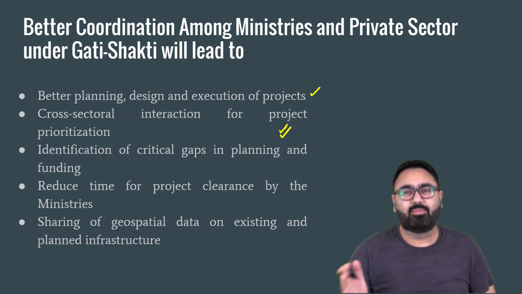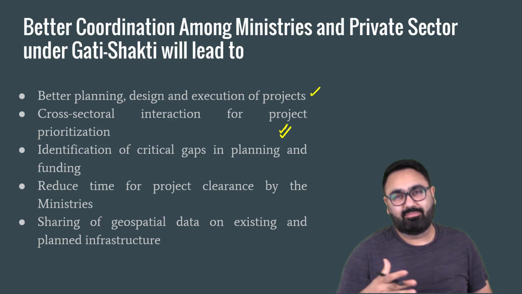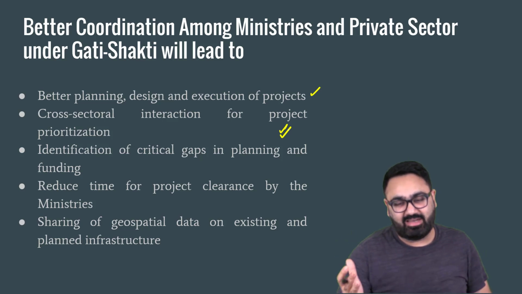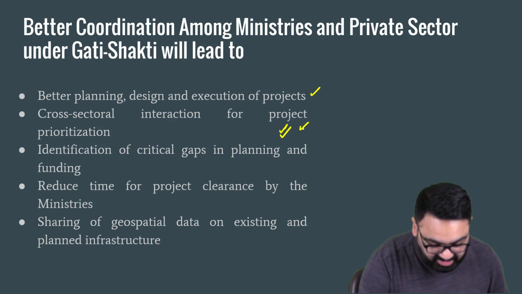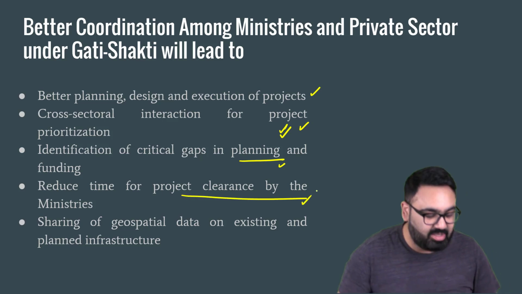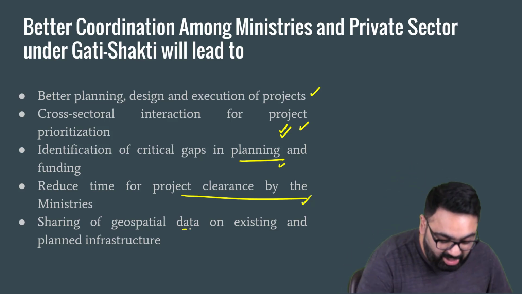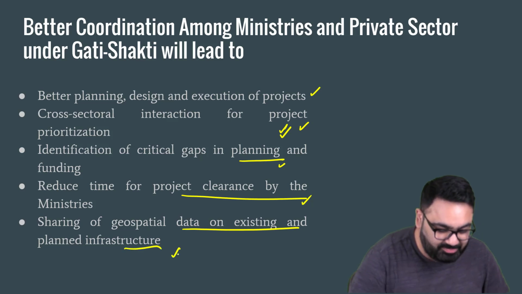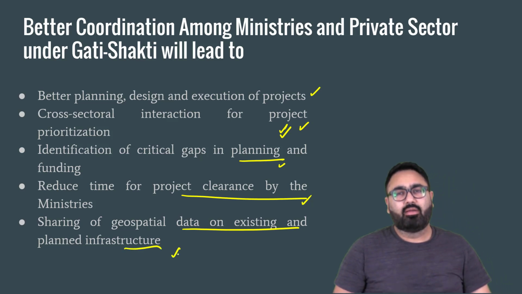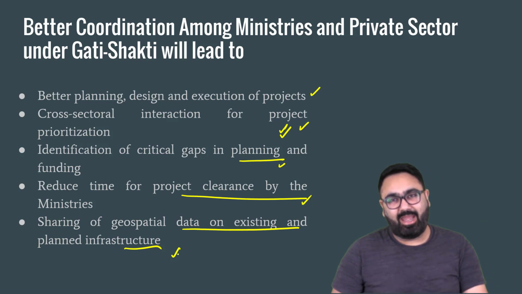If they have to put up that infrastructure, they have to coordinate with the government ministry who is doing a similar kind of a job there, so that they can divide their responsibility and prioritize certain projects. They can identify critical gaps in planning and funding, reduce time also. When you are in touch with the ministry, you can ensure that the clearances for certain projects are given on time, and share data also to have much better infrastructure. This is how better coordination between the two sides, private sector and the public sector, can benefit.